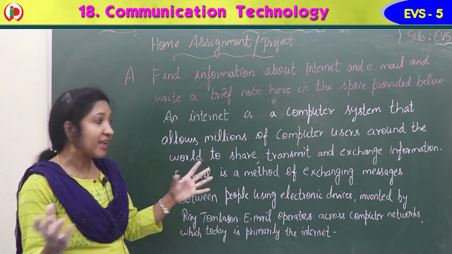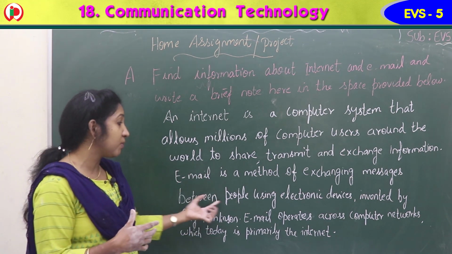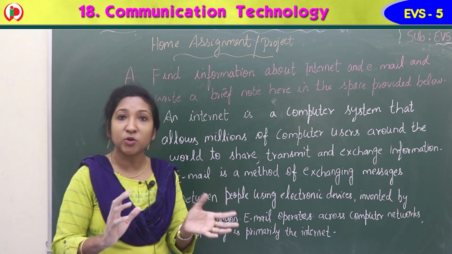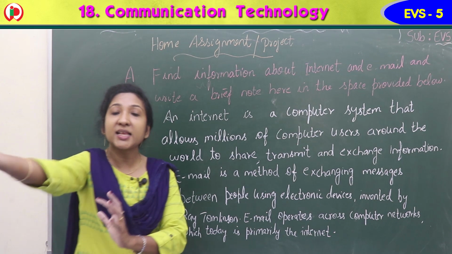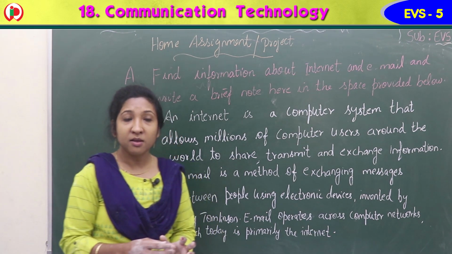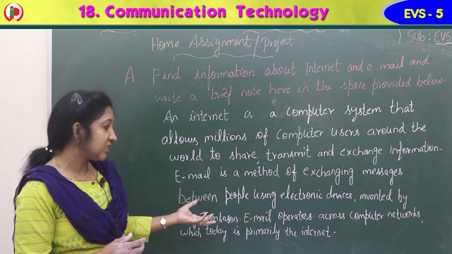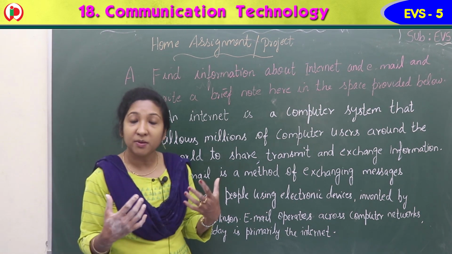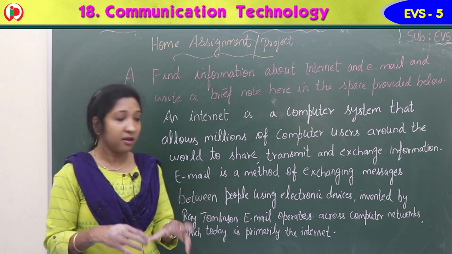Email is a method of exchanging messages. We send and receive messages between people, not computers, using electronic devices. We are personally sending a message to them. Email was invented by Ray Tomlinson. He is the person who made the first email program and sent the first email.